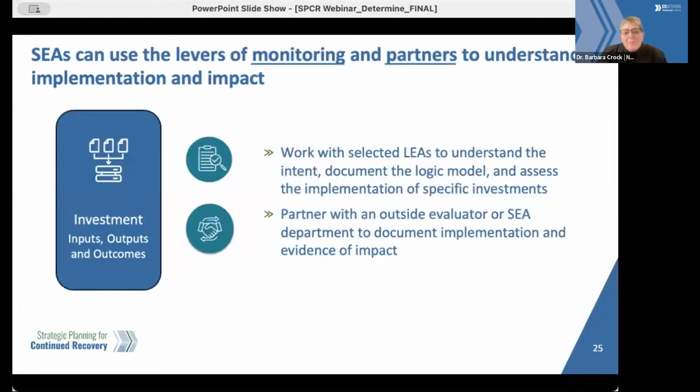As we get curious about particular schools or school systems, the next step to determining impact is to use the levers of monitoring technical assistance to understand and evaluate the intervention. Whether it is you, a member of another department on your team, or an empowered partner, we need to deeply understand the intent, document the logic models, and assess the implementation of specific interventions. We all know context matters, so understanding how high-dosage tutoring or summer programs are working, not just in one, but several different contexts, will help to inform decisions that we need to make.